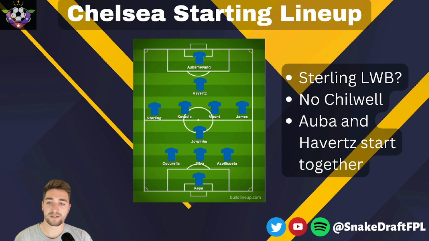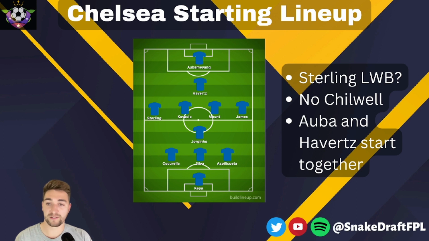One thing to really try and remember about Potter is that he picks his lineups based on the opposition. He's not a system manager like Klopp, who will pick a system and play that lineup as much as he can, obviously resting and rotating as he needs to. Potter very much will play a lineup suited to the opposition. I think that's what they've done here for the Salzburg game.